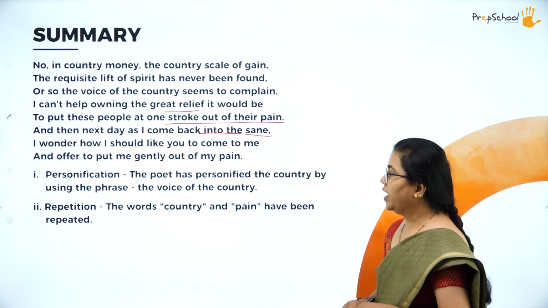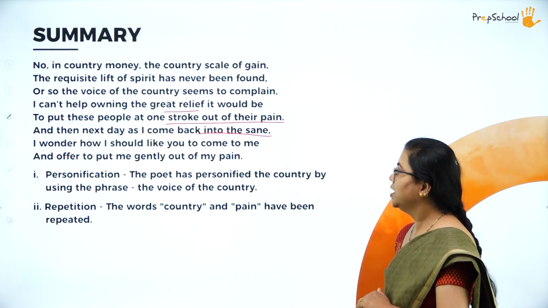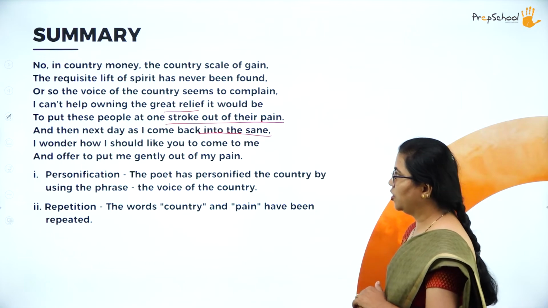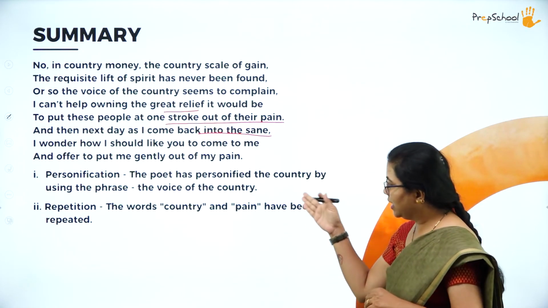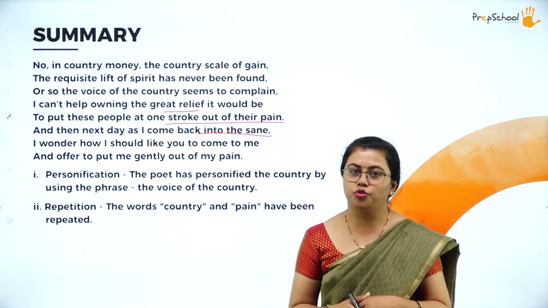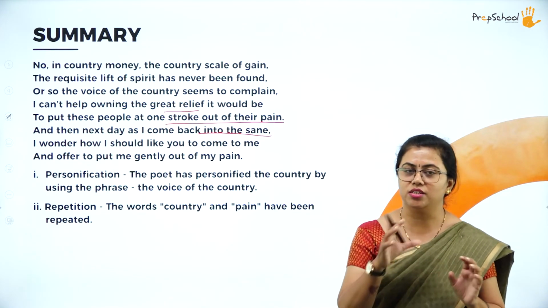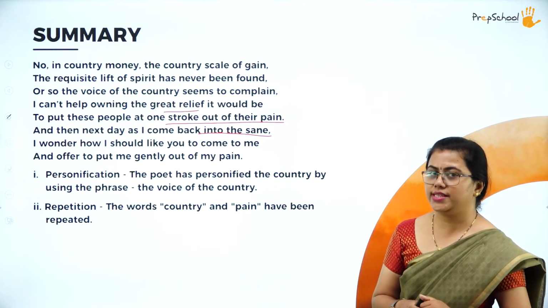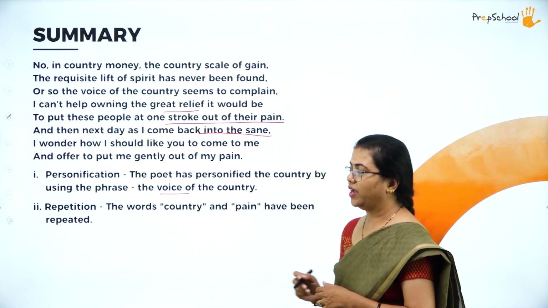So we have personification here. What has the poet personified here? The voice of the country. The country actually doesn't have a voice, but he gives a voice to the country. I mean to say, he's talking about the voice of these poor people. The whole group of poor people, they have to raise their voice. That is the meaning of this voice. The country doesn't have a voice, but he gives it a voice, personifying it.